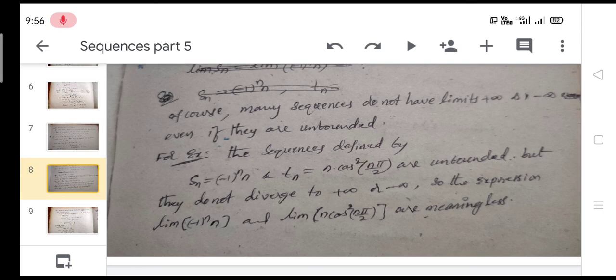According to the above formulas, of course, many sequences do not have limits plus infinity or minus infinity, even if they are unbounded.